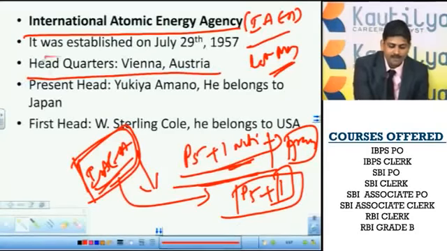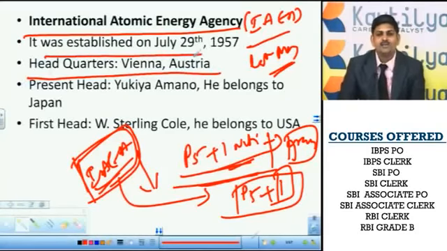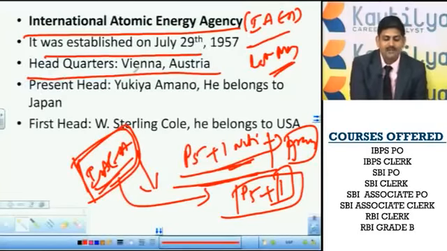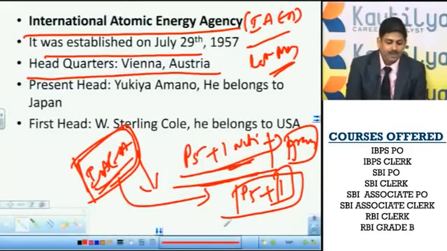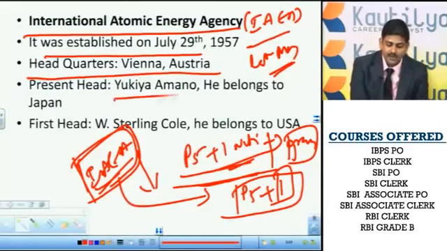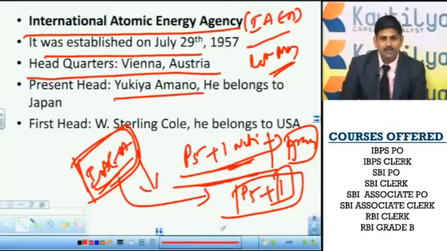Before this, we will see that it was established on July 29th, 1957. Its headquarters is in Vienna, the capital of Austria. Its present head is Yukio Amano, who is from Japan. Japan is an Asian country. Next, the first head was Sterling Cole. He was a USA citizen.